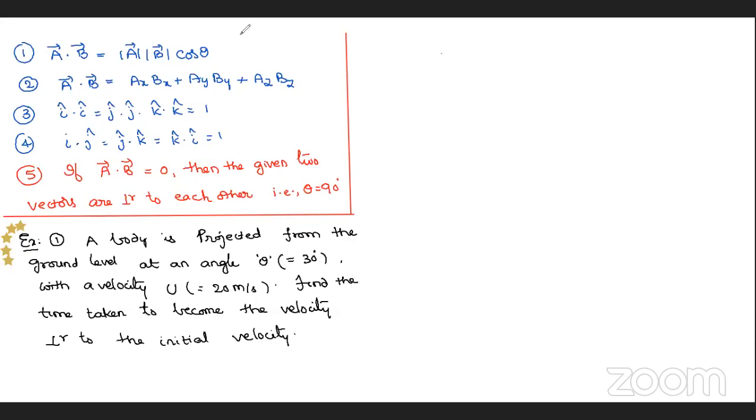Okay, what he is asking is this: when you project from the ground level, obliquely at some angle, suppose projected at 30 degrees, and it lands somewhere here. He is asking about this initial velocity. Okay, right. This is the initial velocity.